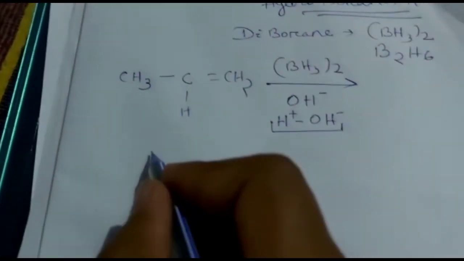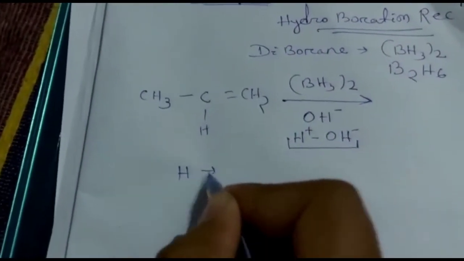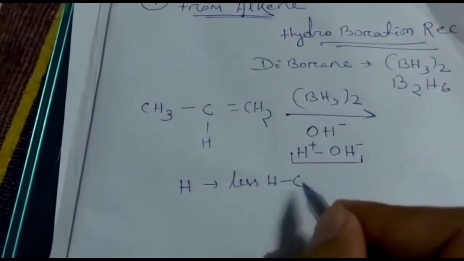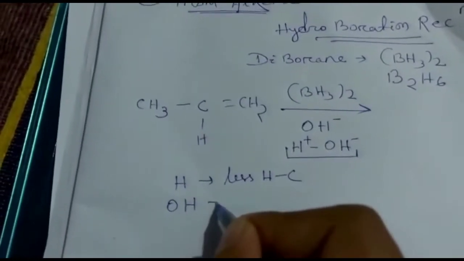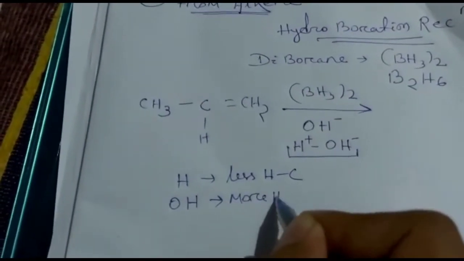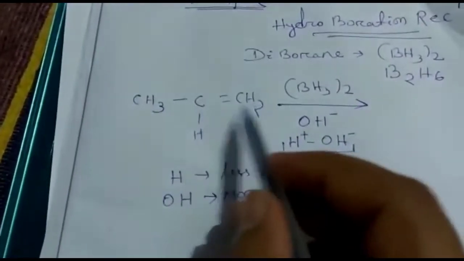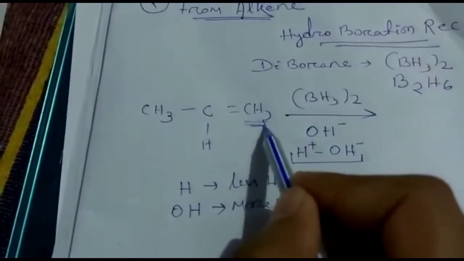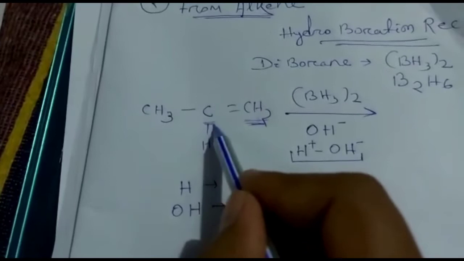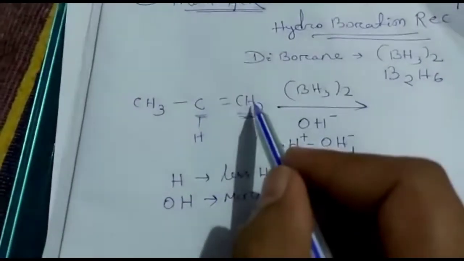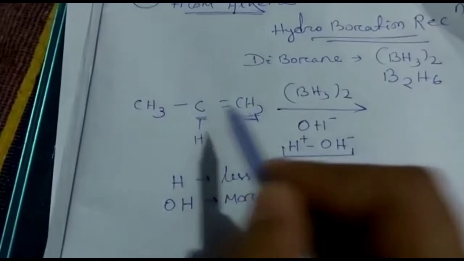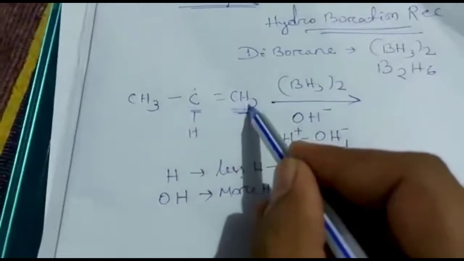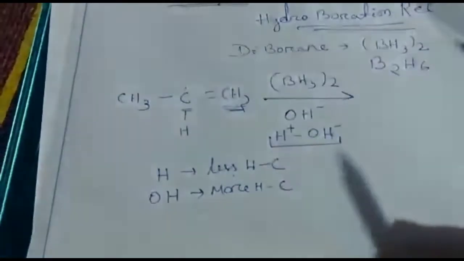As per the anti-Markovnikov's rule, the hydrogen will attach to the less hydrogenated carbon and the OH will attach to the more hydrogenated carbon, but the carbon must be a double bond carbon. Within the double bond carbons, in this carbon 2 hydrogens are present, but in this carbon only 1 hydrogen is present. So it is the more hydrogenated carbon, and that is the less hydrogenated carbon. In the less hydrogenated carbon the hydrogen will attach, and in the more hydrogenated carbon the OH will attach, and the double bond will split.